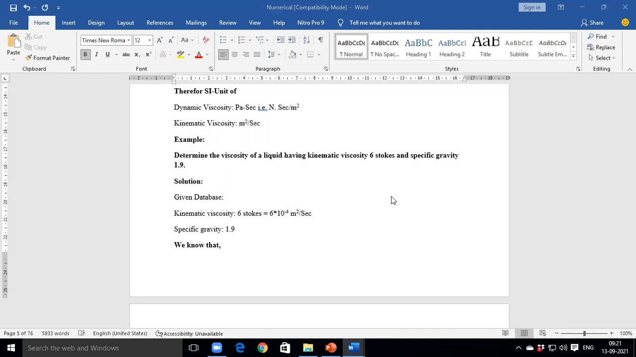If you take 1000 as the density of water, what will be the density unit? Kilogram per meter cube. Correct. Kg per meter cube.